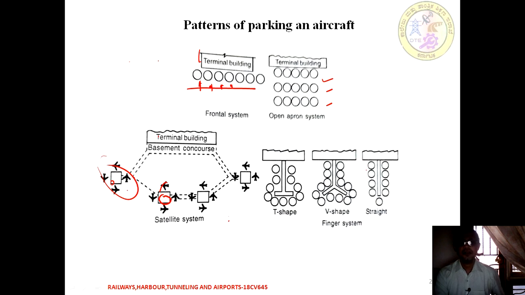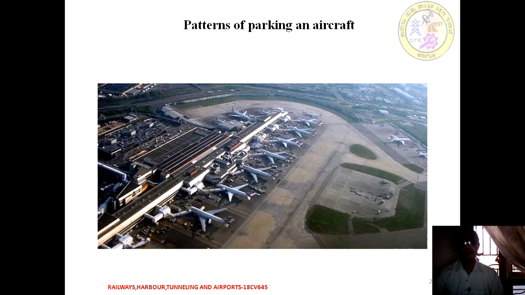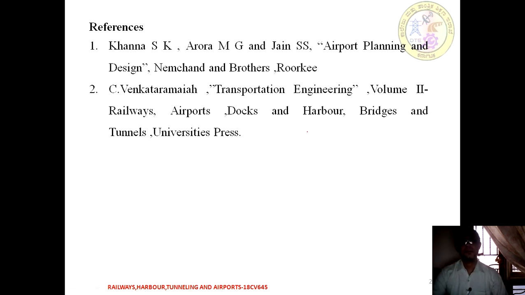Depending upon the finger type, it may be a T type, a straight type, or a V type. These are all different types of patterns of parking we provide with respect to aircraft. That is the pattern of aircraft. We can see in this image also, this is an apron type of parking. All the aircraft are parked here systematically. That is the image we can consider with respect to the open or frontal type.